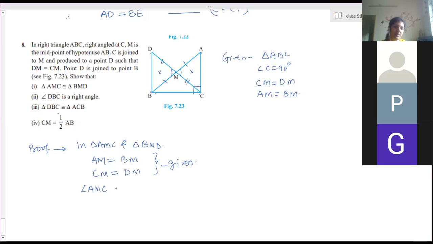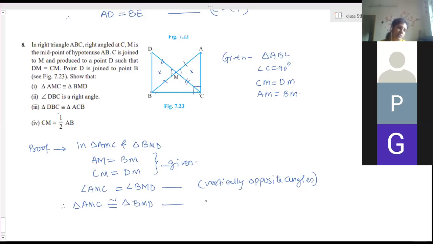Angle AMC is equal to angle BMD, vertically opposite angles, and therefore triangle AMC is congruent to triangle BMD. What is the criteria? This is SAS. Yes. SAS congruency.